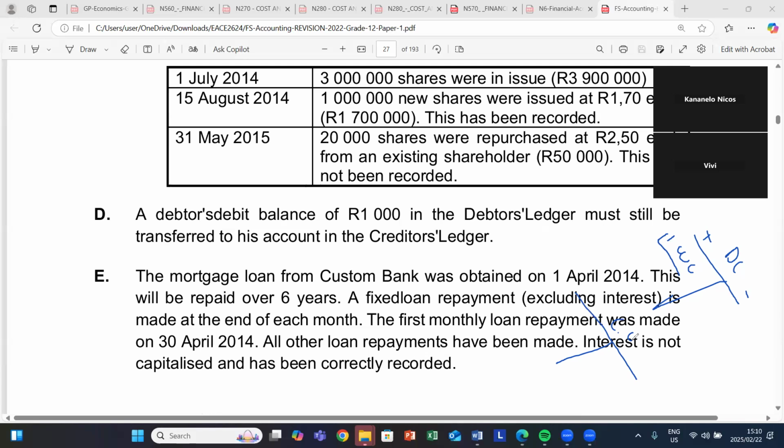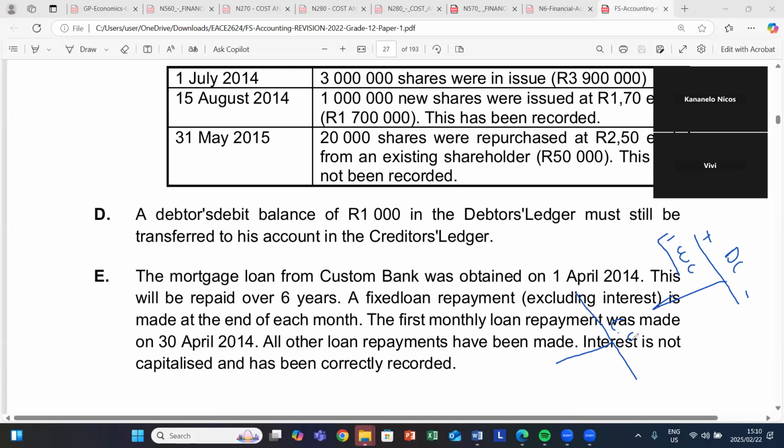Yes, but does it mean that on the 1,000 rand, my debt is gonna be deducted based on the amount that is left that you owe me?